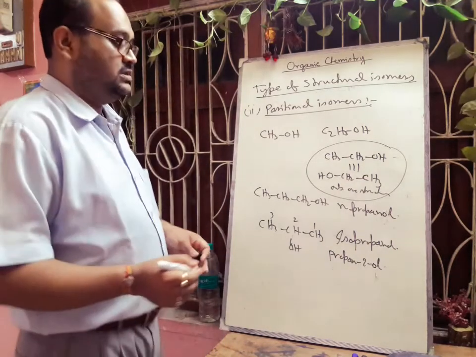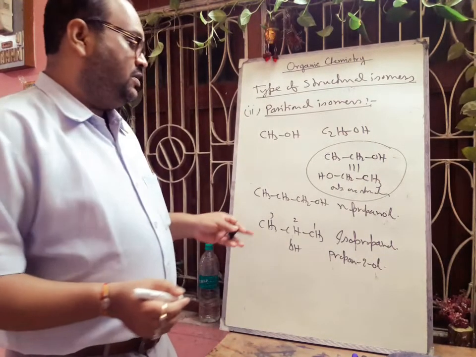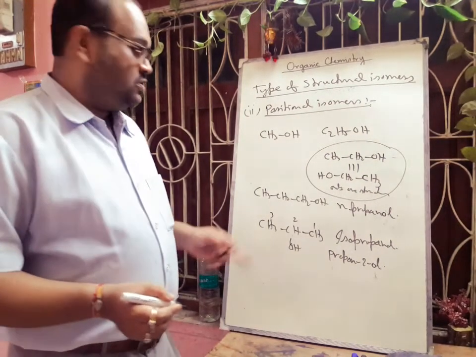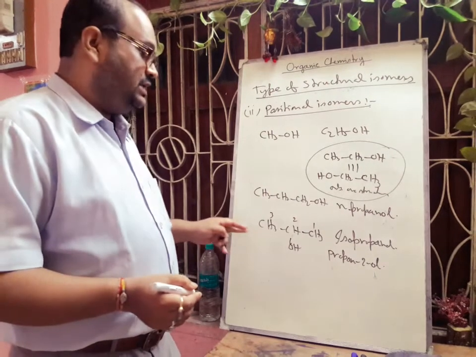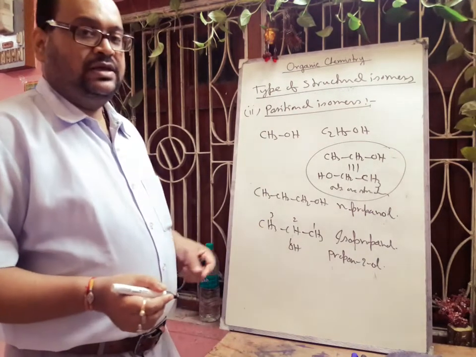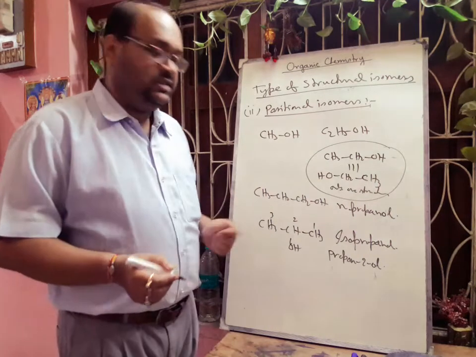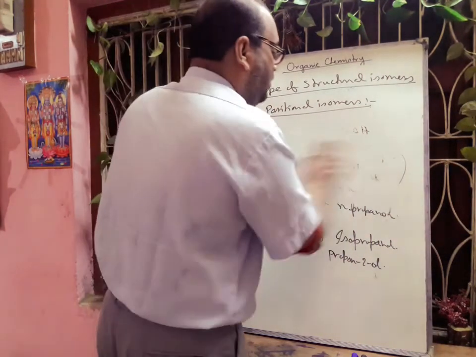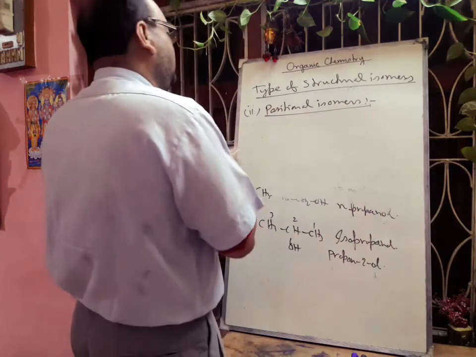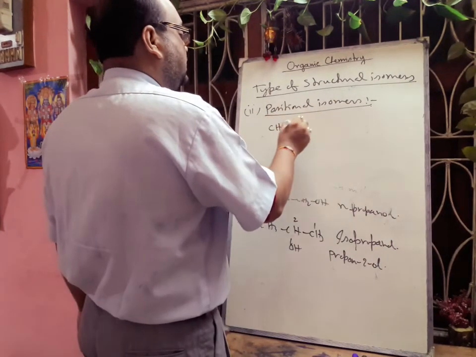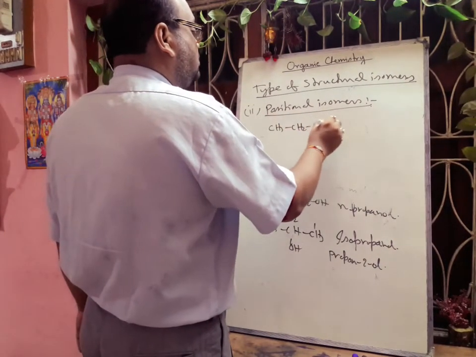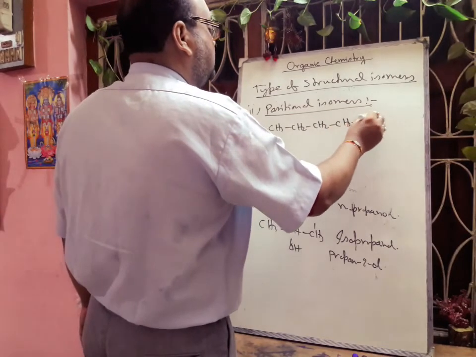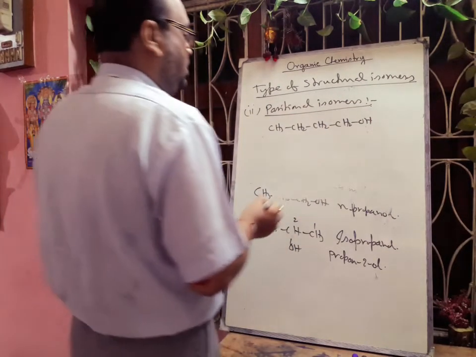After this, we'll discuss. So in this way, you have to draw the structure and you have to check what is the number of isomers. There is no hard and fast rule how to calculate the isomer. Suppose if we write the structure of butanol, how many isomers are possible in case of butanol? This CH3, CH2, CH2, CH2OH. This one is 1-butanol or n-butanol.